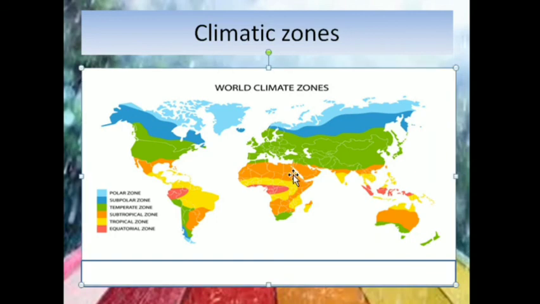And then we have the equatorial zone, which is just at the equator, and these are actually very hot places because they have direct light from the sun, and they are hot and wet. So these are the different climatic zones of our earth.